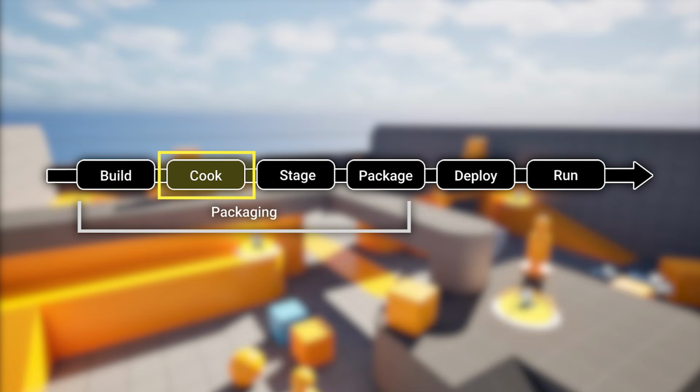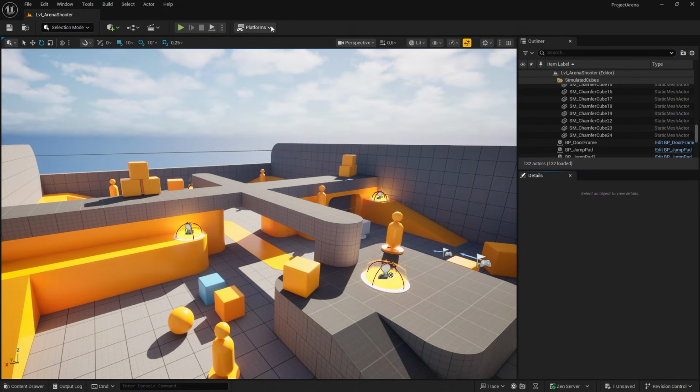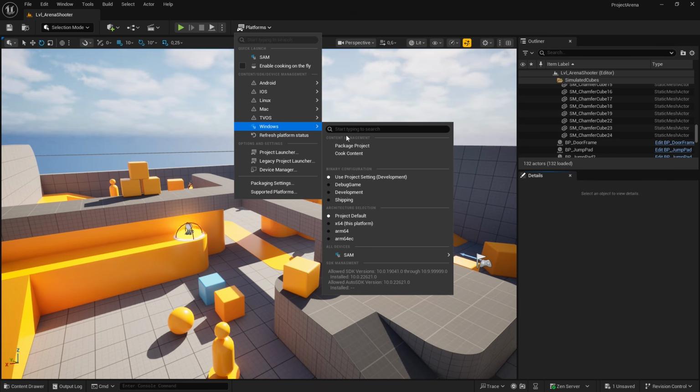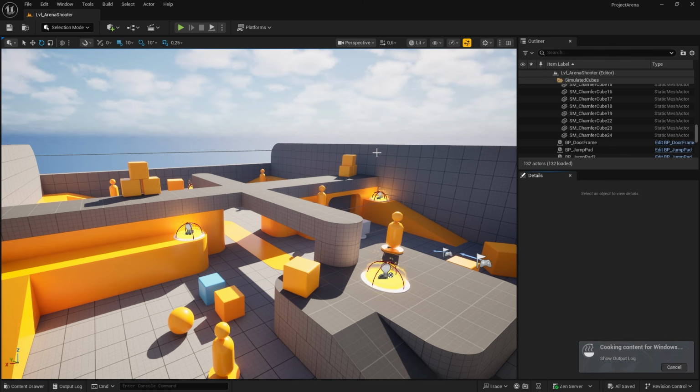The cook stage can be performed as part of the packaging process, but it can also be performed independently as its own build operation known as cooking. Doing this can help reduce iterative builds when testing because the content will be cooked and ready for packaging on its intended platform. There are 2 methods to cook content for a project. The first method is by the book, which is the default option. This makes sure that the project's assets are cooked before packaging the project for its target platform. This process is slower and recommended for building and testing towards the end of the game's development.